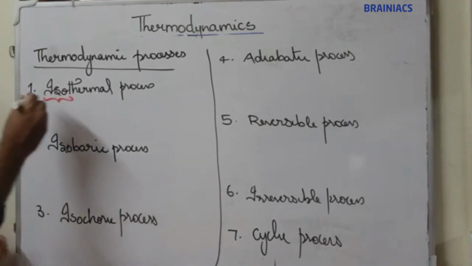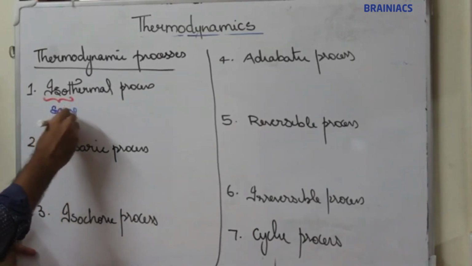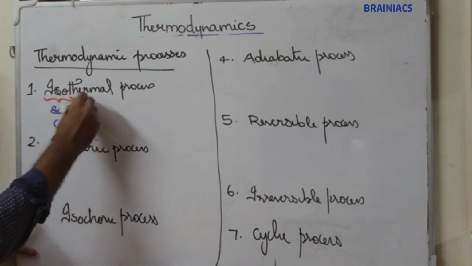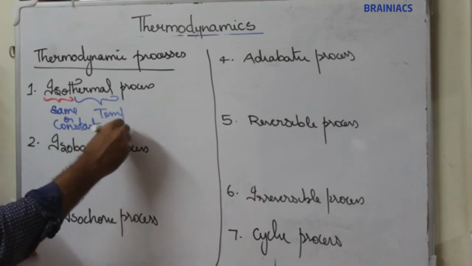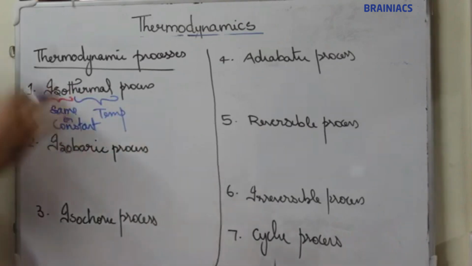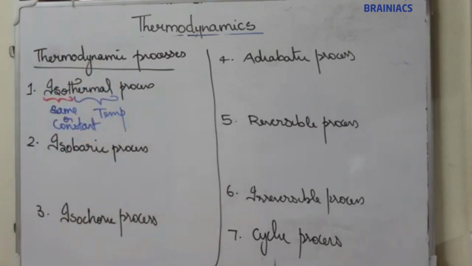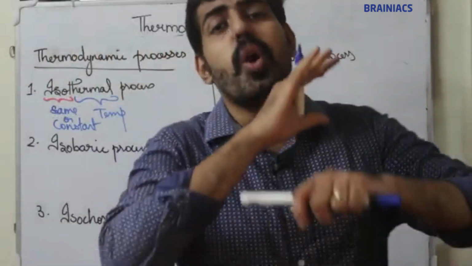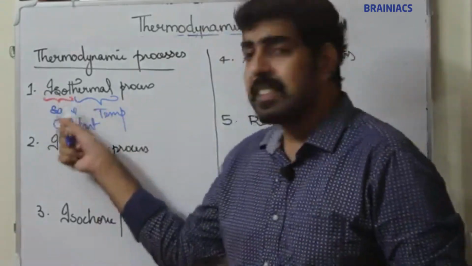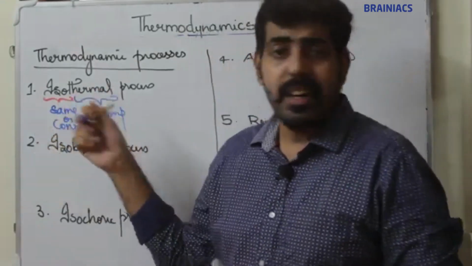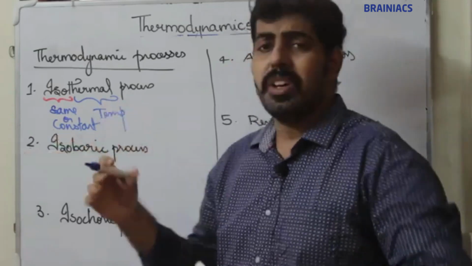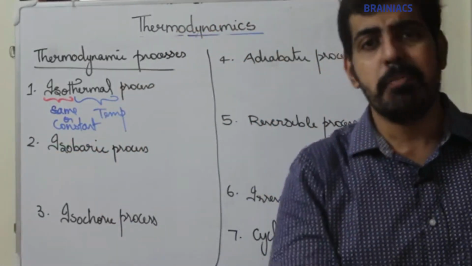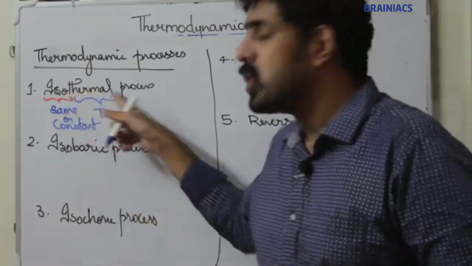Iso means same or constant. Thermal indicates temperature. So processes which take place at constant temperature are known as isothermal processes. Iso indicates same or constant, thermal indicates temperature. So what is an isothermal process? A process which takes place at constant temperature is known as an isothermal process.